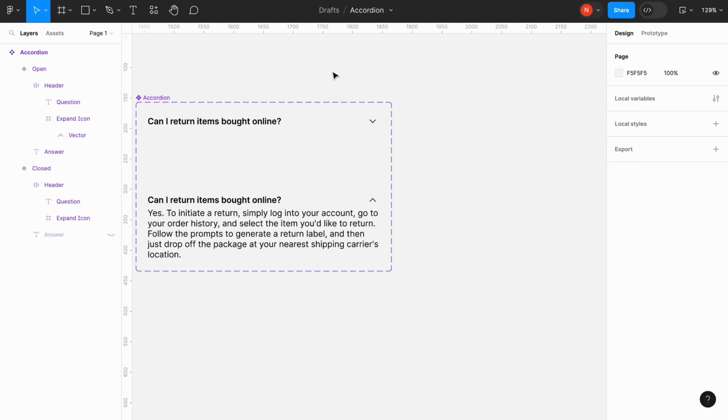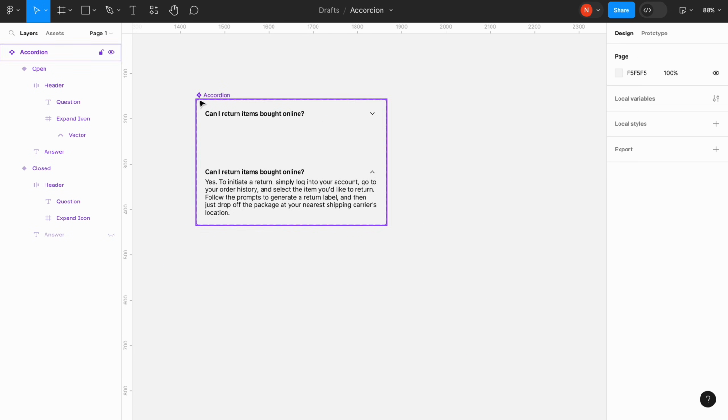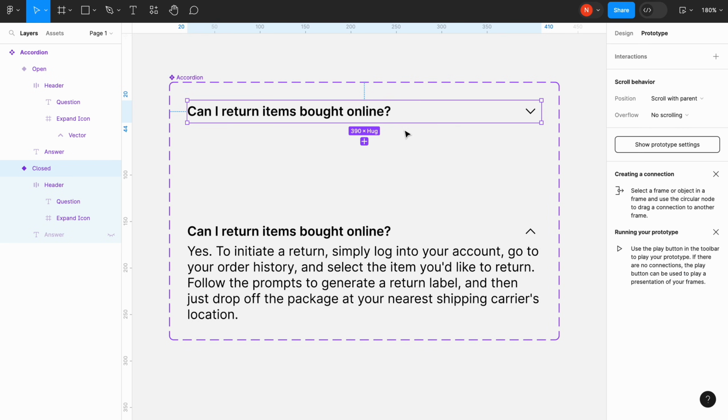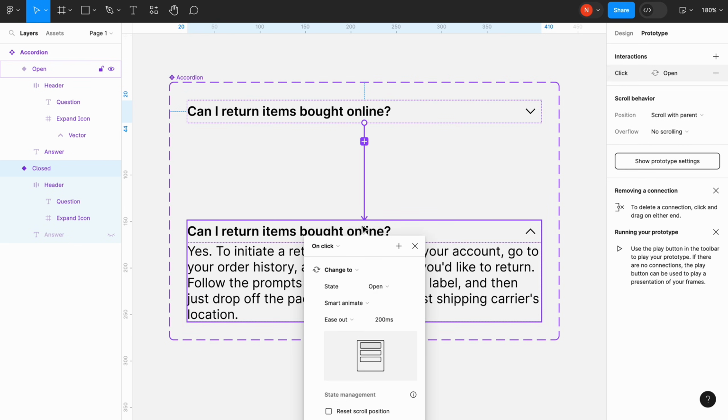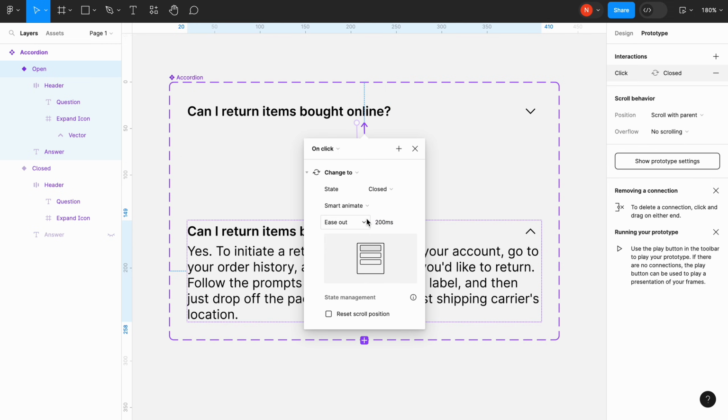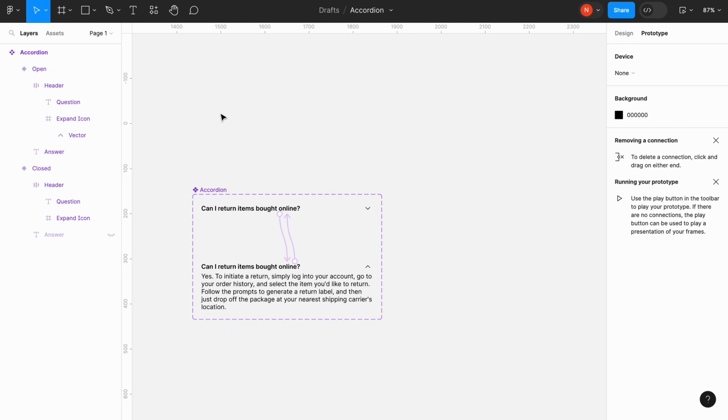We're almost done. Now we need to create a transition between the states, and we need to switch to the prototype mode for that. Let's select the header in the closed state and click plus to create a transition to the open state. We will do the same operation for the open state, so that when the user clicks on the header in the open state, they return back to the closed state.